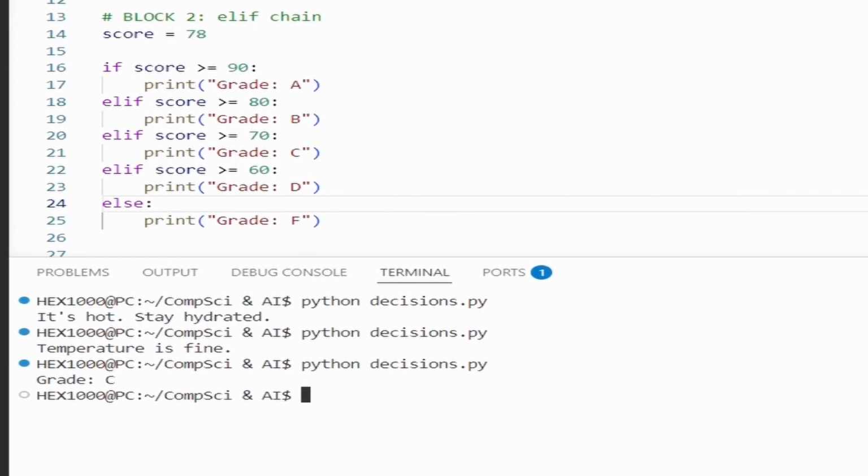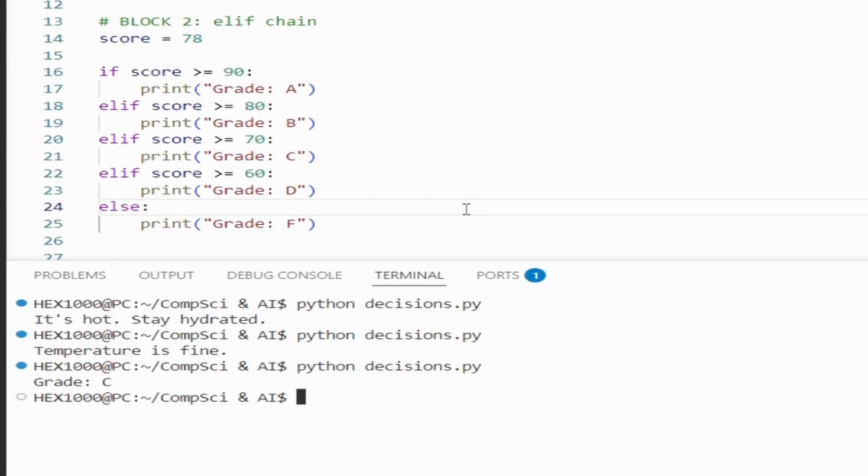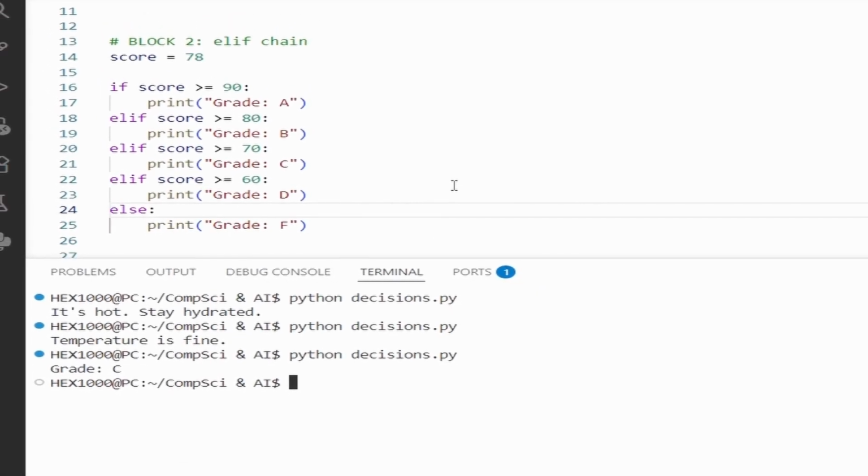As you can see, grade C. 78 hit the 3rd condition. Python never checked the 4th or else. Only 1 block ever runs, never 2.